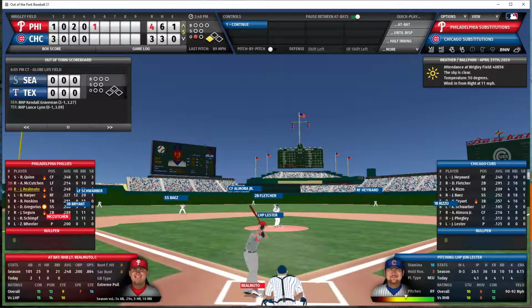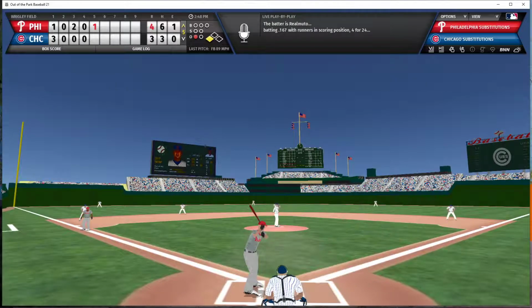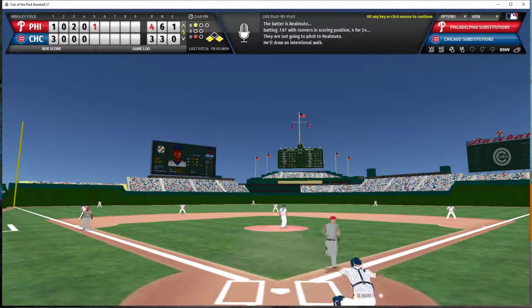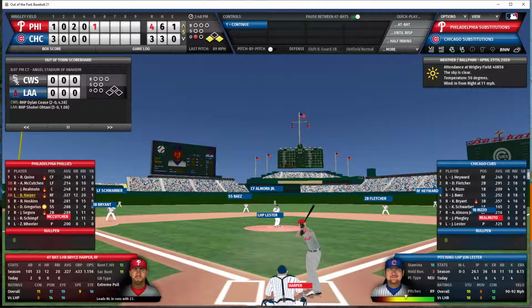McCutchen with the RBI triple here in the top of the 5th inning. And 1 out, runner on third, Realmuto now will be the batter. Lester comes to the plate, and they intentionally walk Realmuto, which will bring up Bryce Harper.